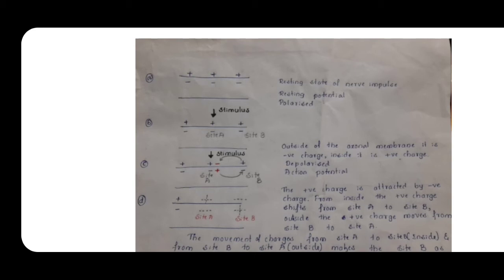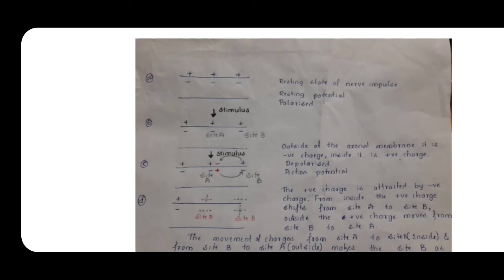So next what happens: one of the functions of the neuron is that it is going to receive the stimulus, it is going to detect the stimulus, and it is going to transmit that stimulus. So when the neuron gets a stimulus, it may be of any kind, like when you touch a hot object, that also is a stimulus. Or when you observe any image or object, or if you look at any color, immediately you are going to tell which color it is. So this is a kind of stimulus.